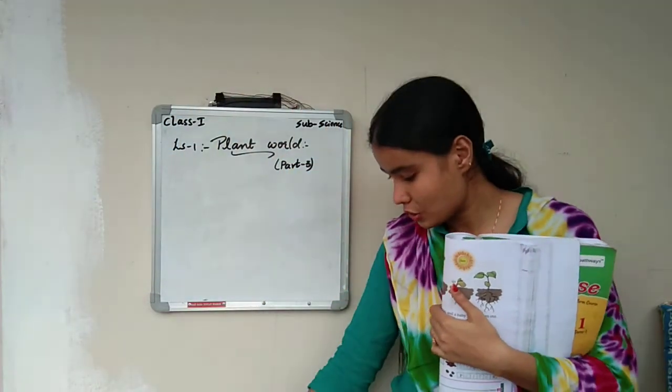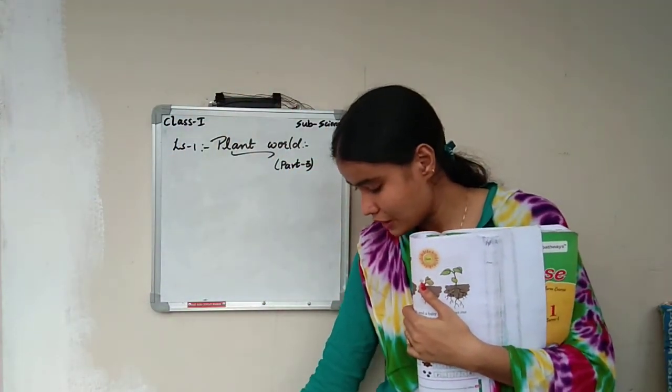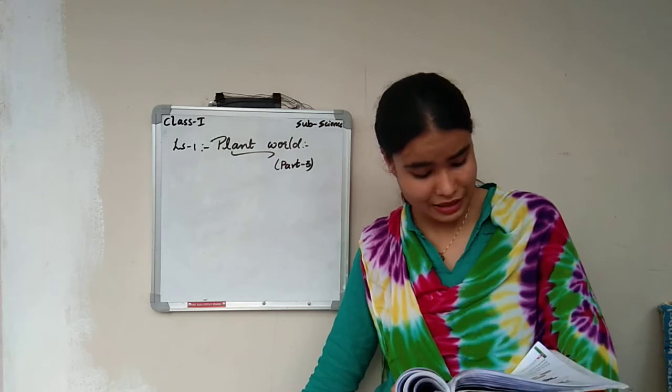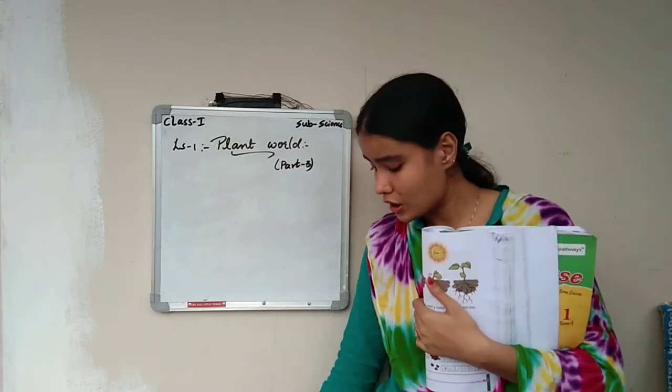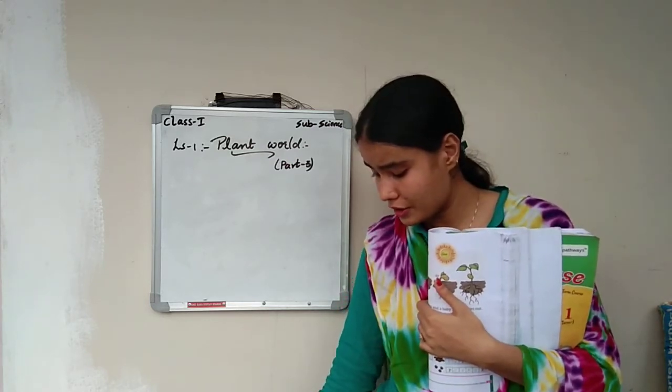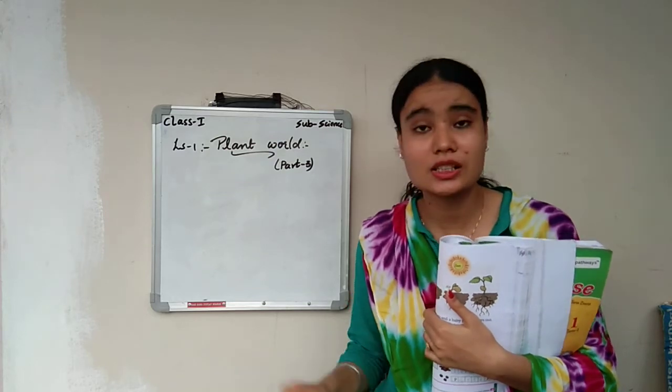This is called as what? Corn. So these are a few beans I have shown over here. These beans are nothing but what? These all are seeds. You can see over here, these all are seeds.